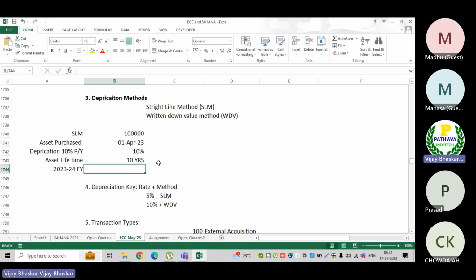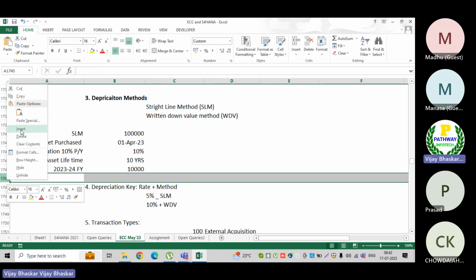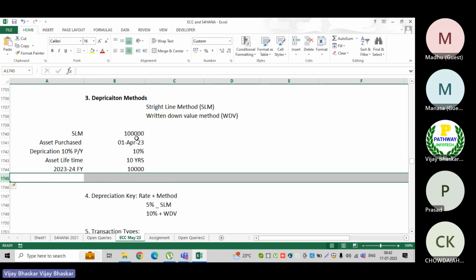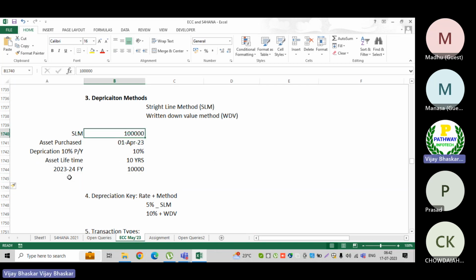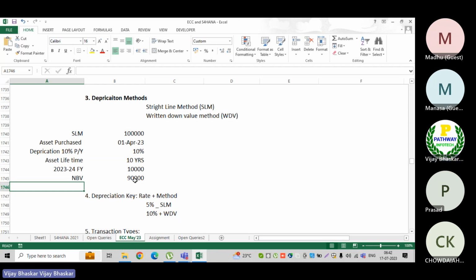purchased value. So 10% means then what will happen? 10 lakhs into 10%, so it's 10,000 rupees. After reduction of the 10,000 from this value, what would be my net book value? NBV, net book value. So 1 lakh minus 10,000 rupees. This is my net book value. This value will be carried forward or will show in my books of accounts.